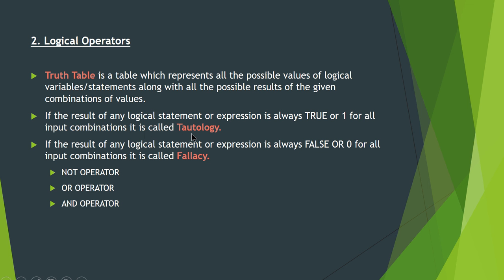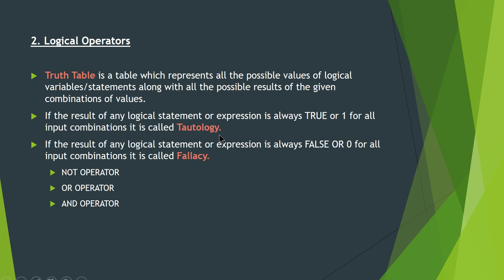If the result of any logical statement or expression is always true for all the input combinations, it is called a tautology. In that truth table you can have any expression, but the final result of the expression is always 1. Such expressions are called tautology.